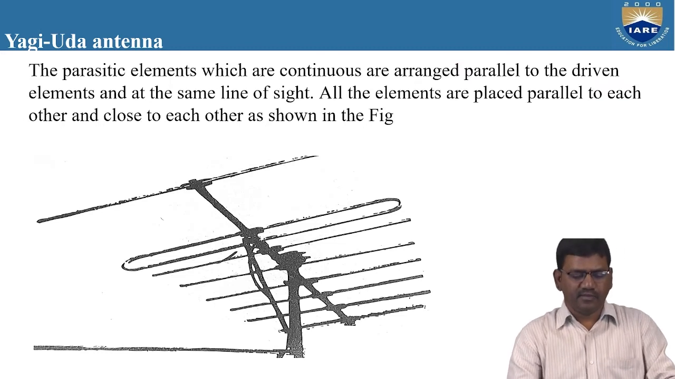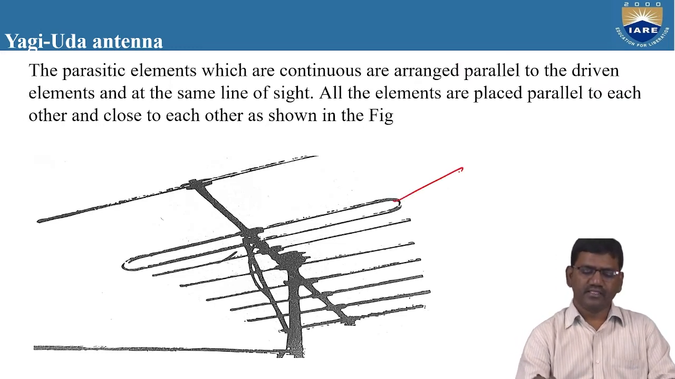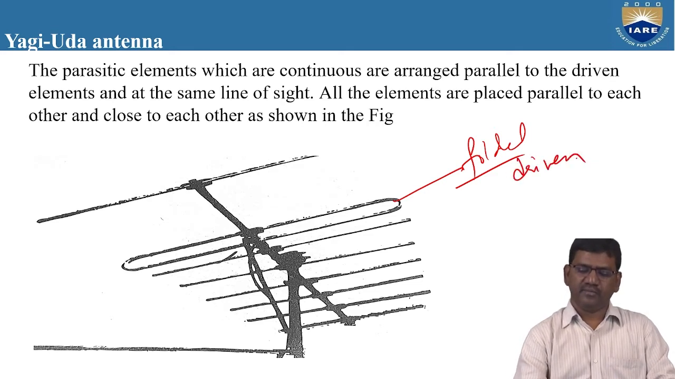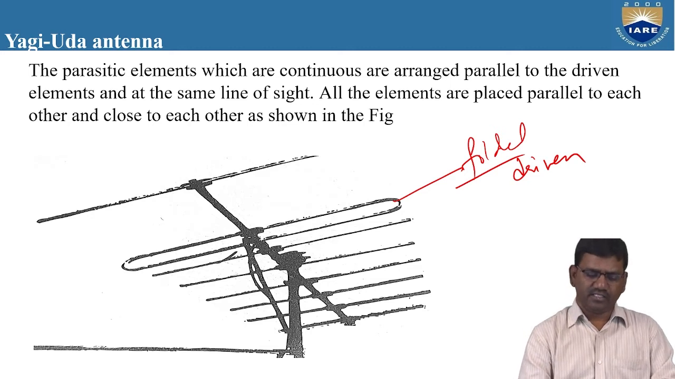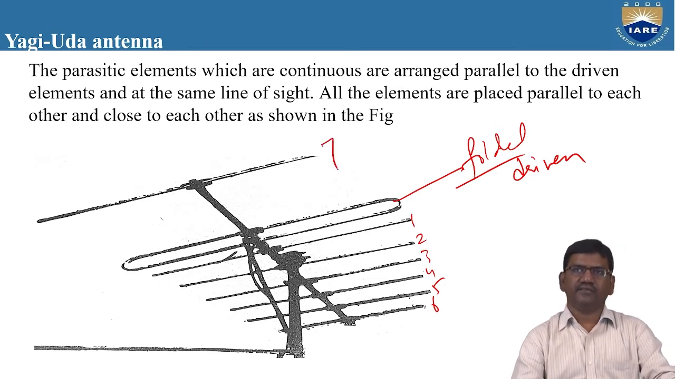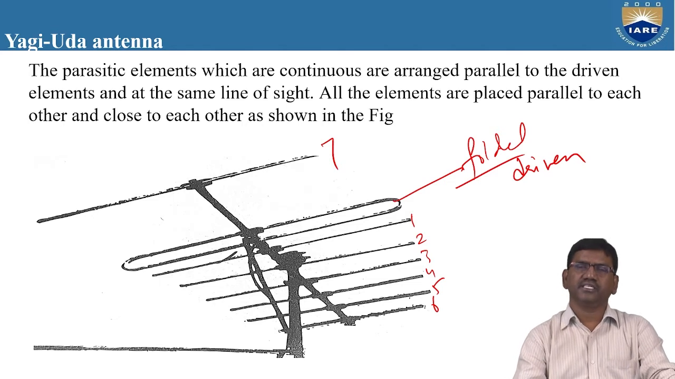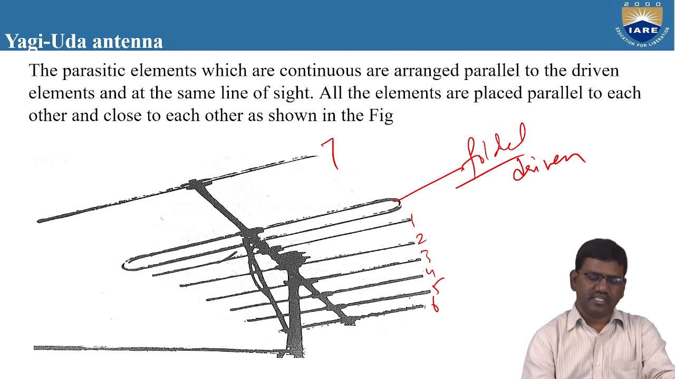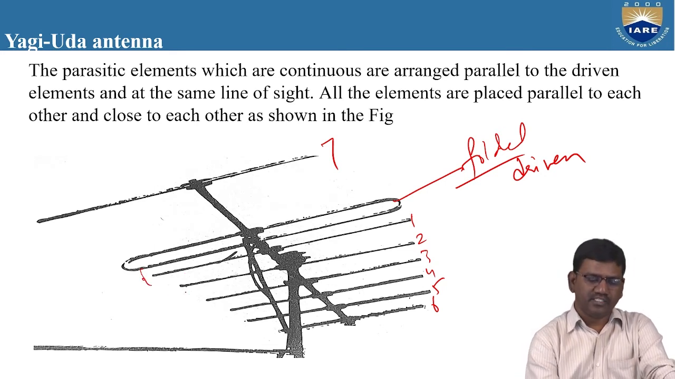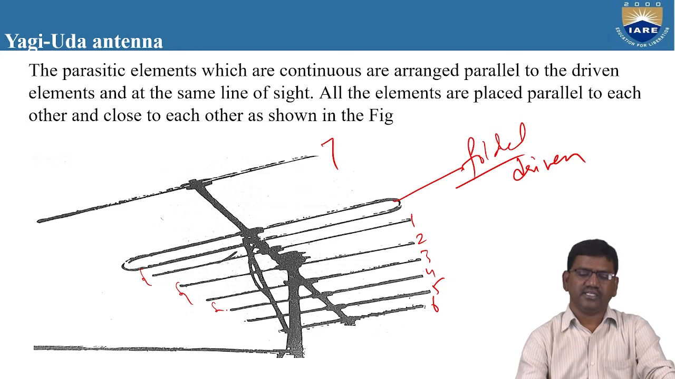In the display you can see a folded dipole antenna. So not only can we use a half-wave dipole antenna, we can also use a folded dipole antenna as the driven element. Here, the other elements are 1, 2, 3, 4, 5 and 6, and this is the 7th element. So there are 7 elements in the array, all placed in parallel with equal spacing. You can observe that the spacing between 1 and 2, between 2 and 3, and between 3 and 4 is the same.